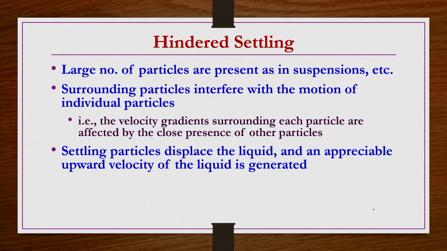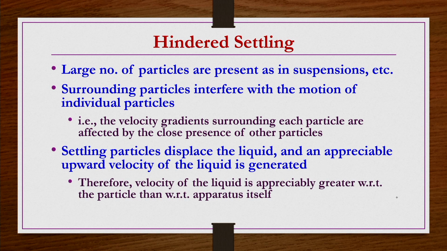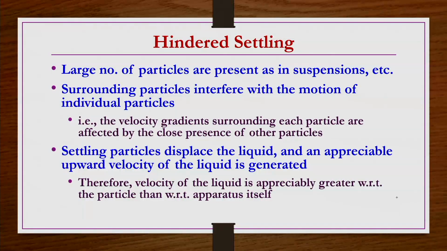Settling particles displace the liquid and an appreciable upward velocity of the liquid is generated. So that upward velocity of the liquid may be hindering the settling of other neighboring particles falling down. Therefore, the velocity of the liquid is appreciably greater with respect to the particle than with respect to the apparatus itself. Let us say you take the relative velocity between the liquid and the container wall.